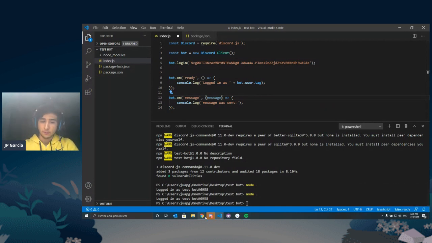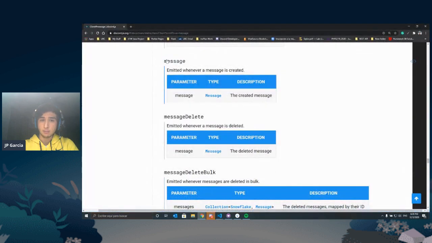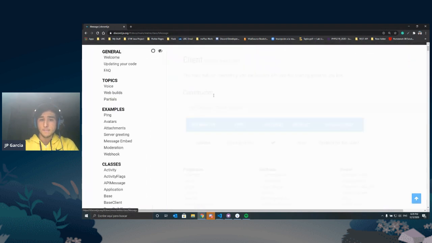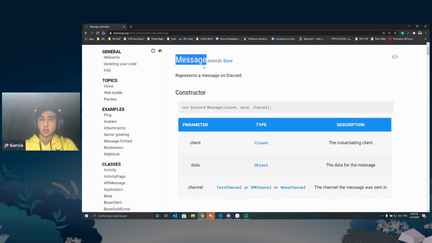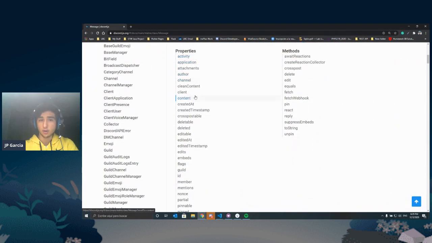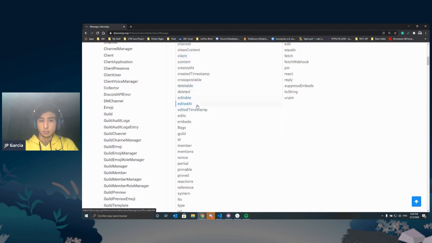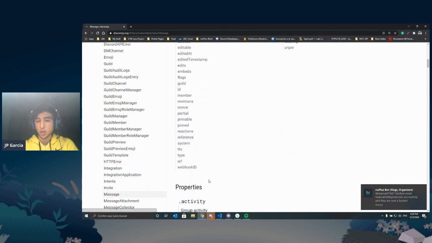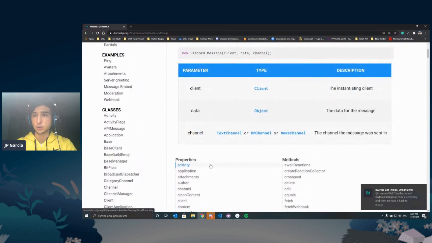Right. So again, from the documentation, we know that the message event is going to pass on a parameter of type message, and it's the created message. Now let's look at this message class. Again, we're on the message class. It represents a message on Discord. And these are all of the properties and methods that we can use with it. We know its activity, its author, the client, if it's editable, its edits, flags, ID. There's a lot of things here that we can get from this message.